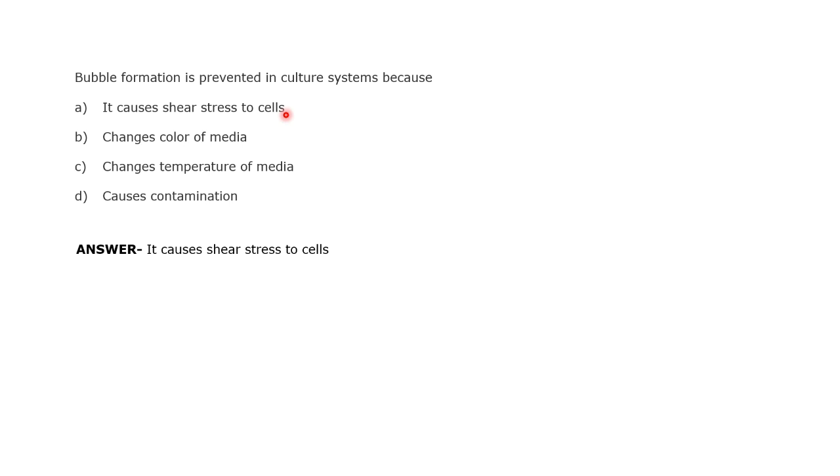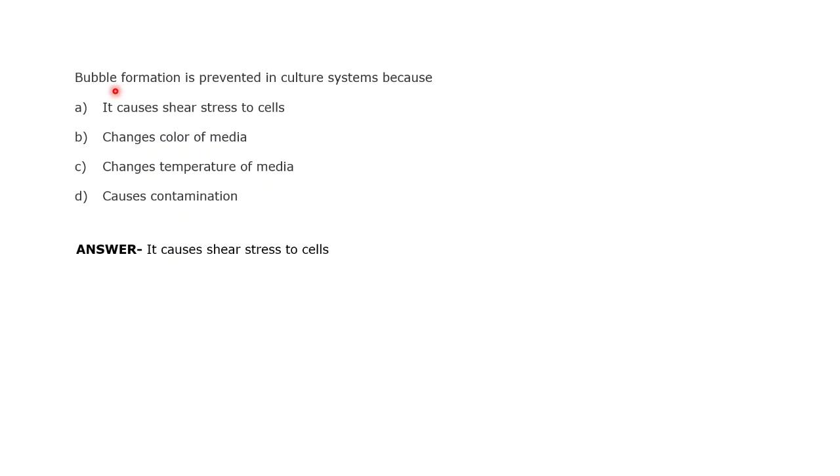So basically, when you are putting a cell in a culture, the condition should be maintained dynamically, because a perfect cell culture is not static. It should be dynamic, but some conditions should not be present there. Especially one of the conditions is bubble formation, because bubble formation exerts a pressure within the cell culture system, and this might cause the cell to shear off or cause a displacement within the cell, or anything else that might affect the cell viability. So bubble formation should be taken up with utmost priority.